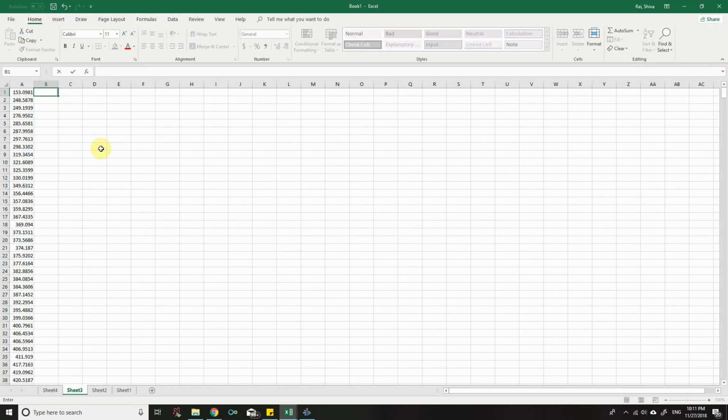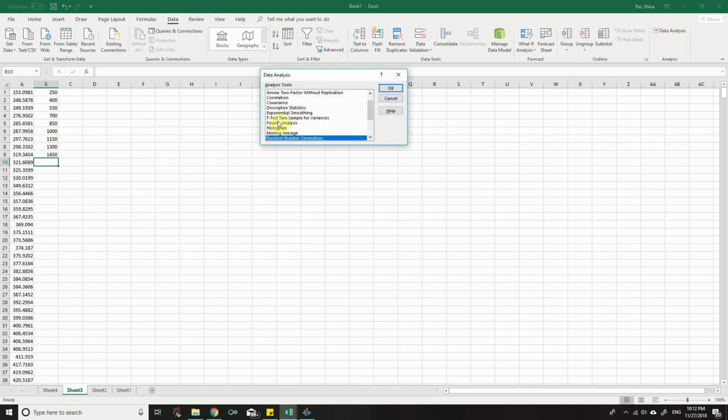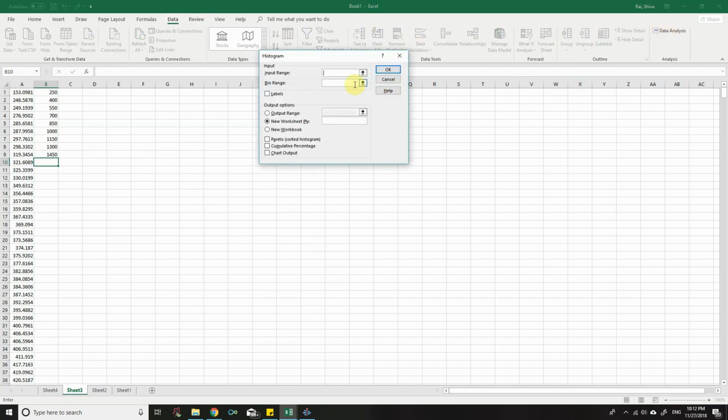So let me start the bin from 250 and increase by 150. Okay, so that's 400. So these are the bins for car number 2. Then go to data analysis, histogram, click on OK.